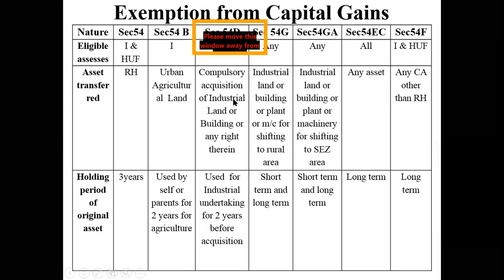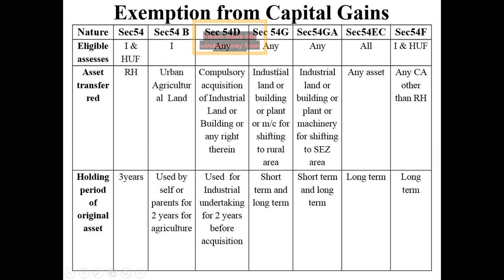So this particular section talks about acquisition of an industrial land or a building. Same things here also. The time given to you is 2 years, and within these 2 years, if you don't utilize this money, you are going to be taxed at 20%. So section 54D talks about acquisition of an industrial land.